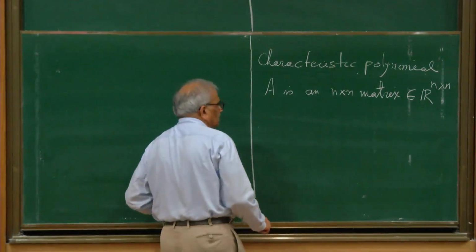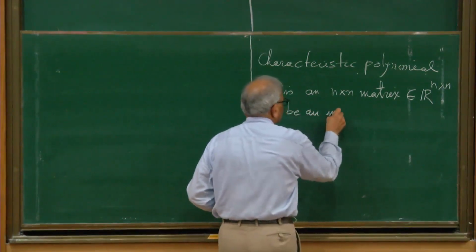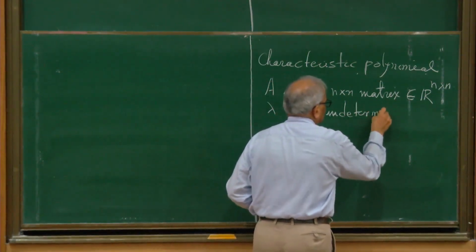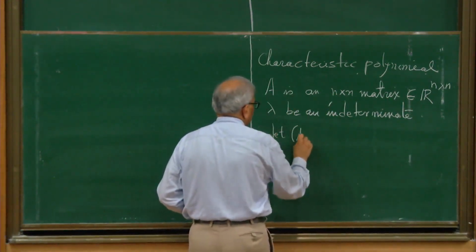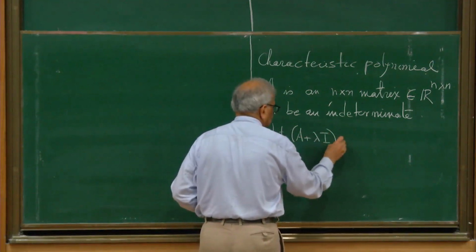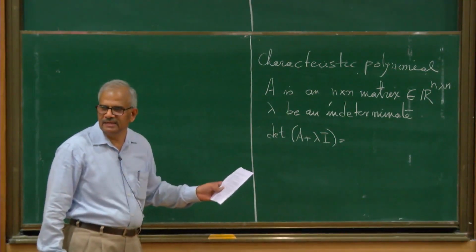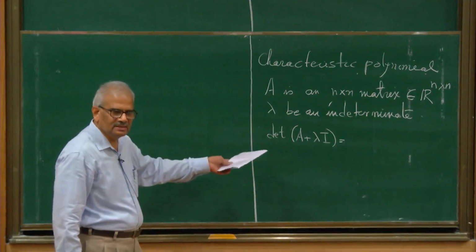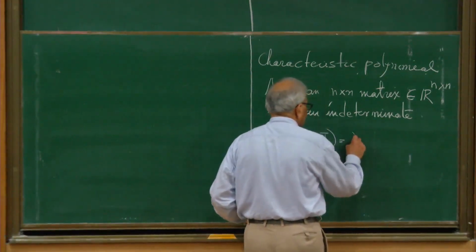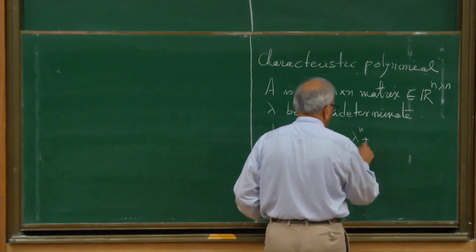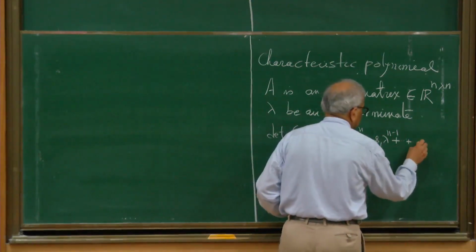You take a real n by n matrix and let lambda be an indeterminate. Then consider the determinant of A plus lambda I. Normally we write lambda I minus A and then we have to worry about these signs. But this also serves as a good substitute for the characteristic polynomial. Here there are no sign problems. It equals lambda to the power n plus S1 lambda to the power n minus 1 plus and so on up to Sn.